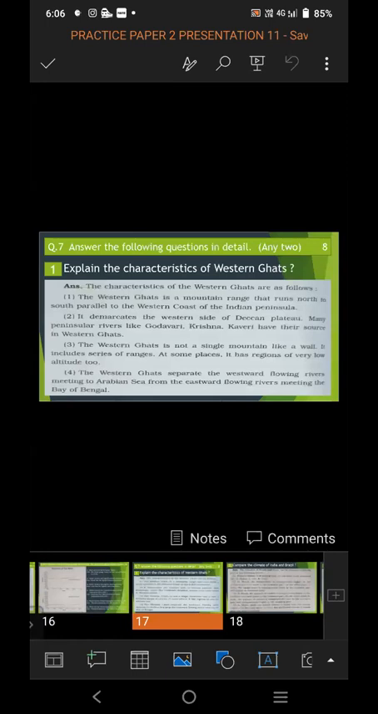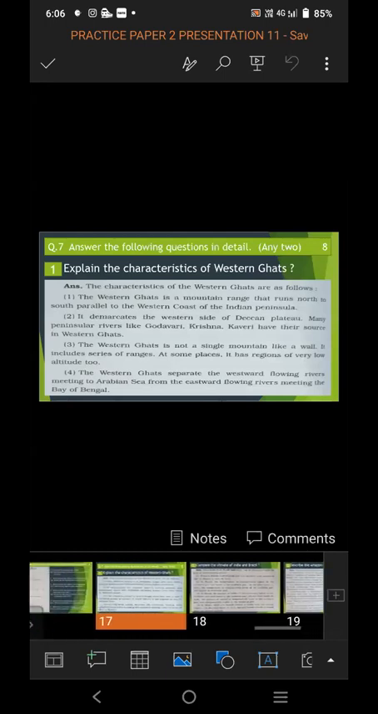Question number 7. Answer the following question in detail. In detail, you have to answer. In this, 3 questions are given, and from that 3, you have to attempt any 2. Answer the following in detail. Brief answers you have to write. 3 questions are given. From those 3 questions, you have to choose any 2 questions for writing the answer.